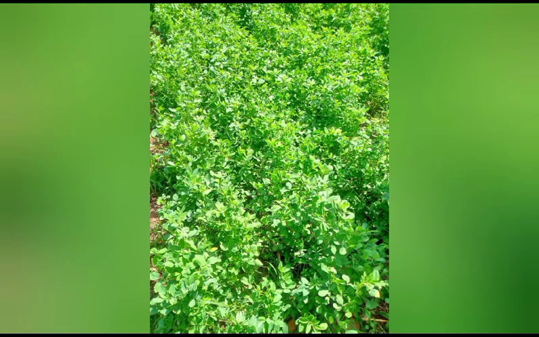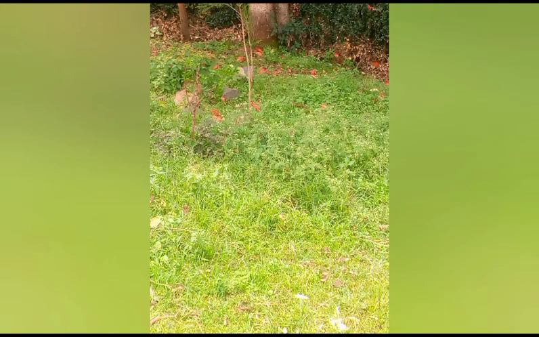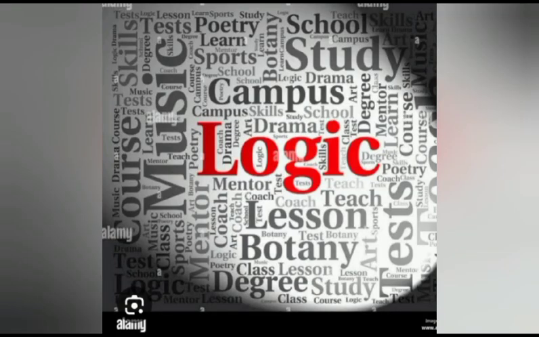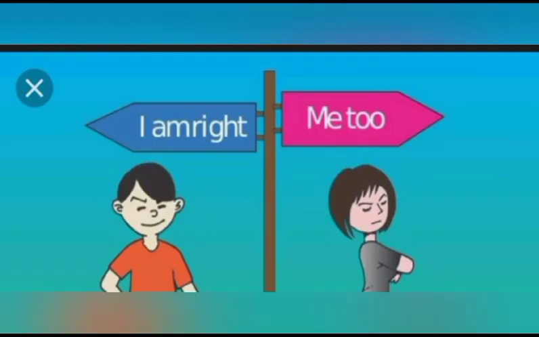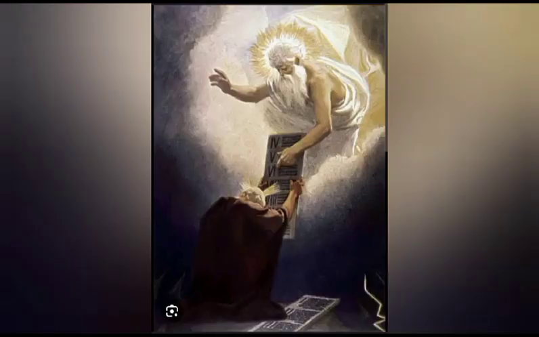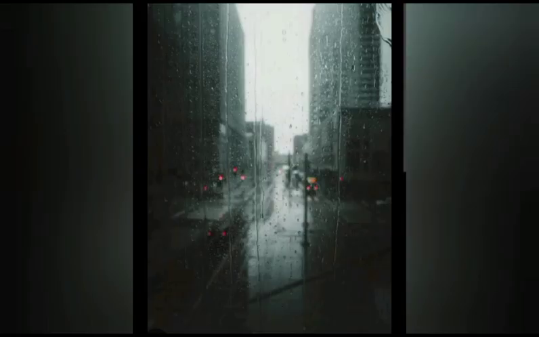Look at this example of an invalid argument now. Premise 1. If it is raining, then the streets are wet. The streets are wet. That's the conclusion.